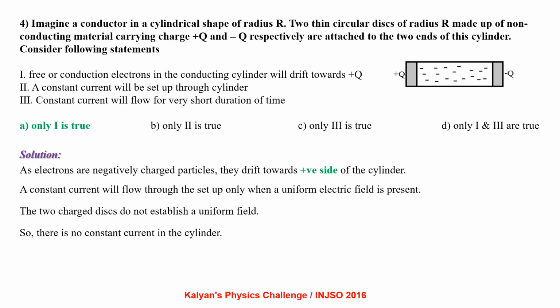Imagine a conductor in a cylindrical shape of radius r. Two thin circular discs of radius r made up of non-conducting material, carrying charge plus Q and minus Q respectively, are attached to the two ends of this cylinder. Consider the following statements.